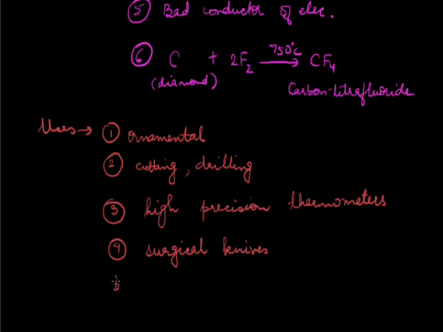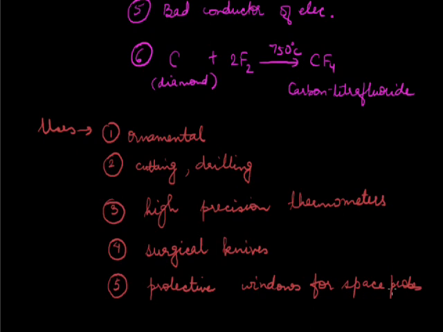And again, because of the hardness of diamond, diamonds are used to make protective windows for space probes, because they can keep out the harmful radiations, they can cut out the harmful radiations. That is why they are used for this purpose.